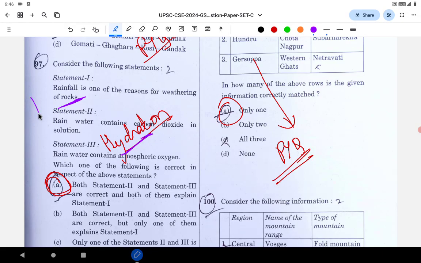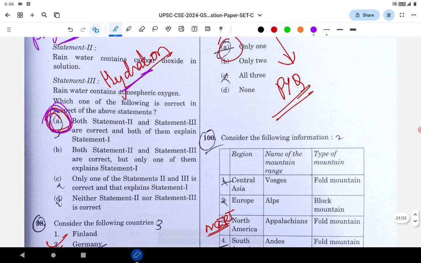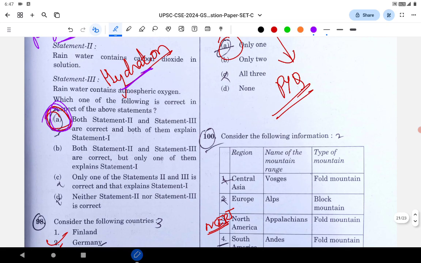There is a concept that is called physical weathering. There is also the concept of chemical weathering. So it is directly repeated from PYQ. Important theme. They asked this question many times. It is basic geography. It is there in any NCERT.